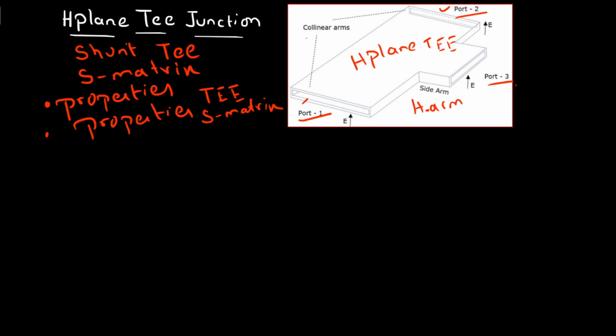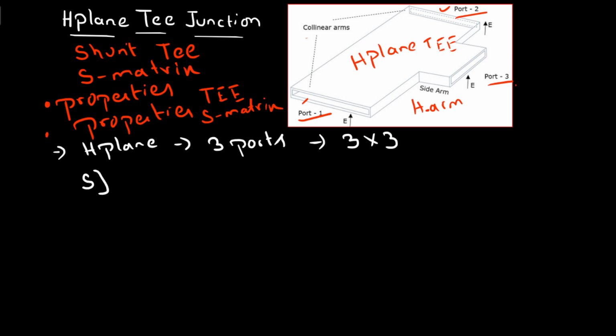Coming to the H plane T, how many ports does it have? It has 3 ports, so the order of the scattering matrix is 3 into 3. It means the scattering matrix consists of 9 elements.